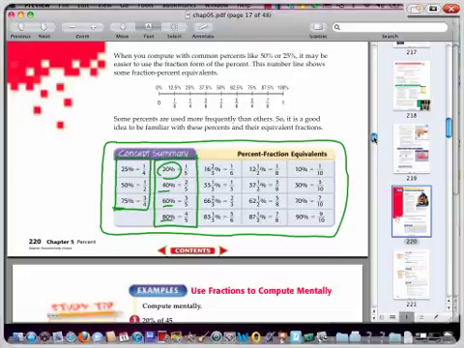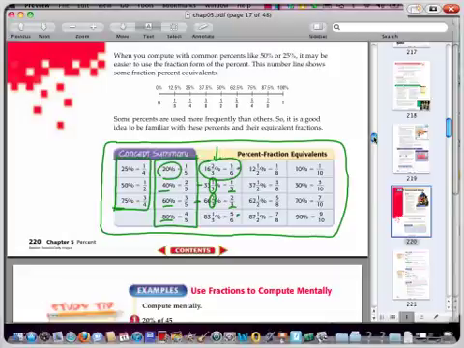Now the next ones are a little bit harder. The sixths are kind of hard, and we did those when we were memorizing our fractions. You should be able to get these middle ones. You should remember a third. You should remember 2/3. Now notice there's always a key right here. Notice how it says 33 1/3, 66 2/3. Well, those are my fractions that are over there. So that's kind of a nice reminder, I guess, for those. So we've got 1/6, 1/6, 5/6. Those are the harder ones.